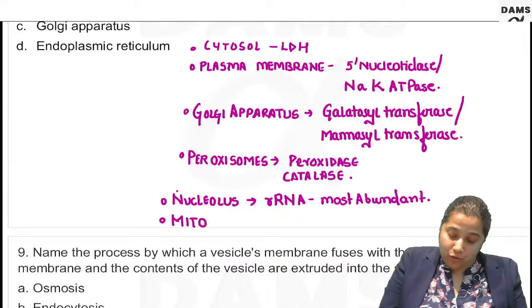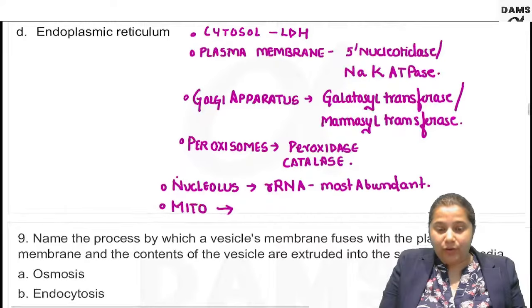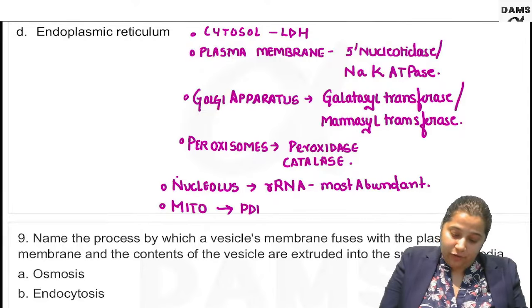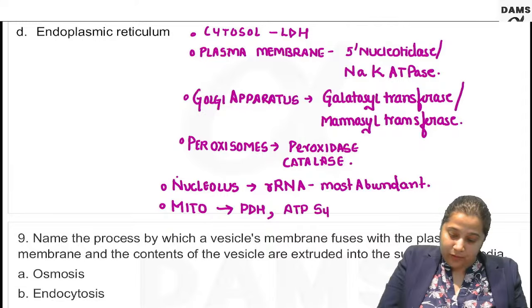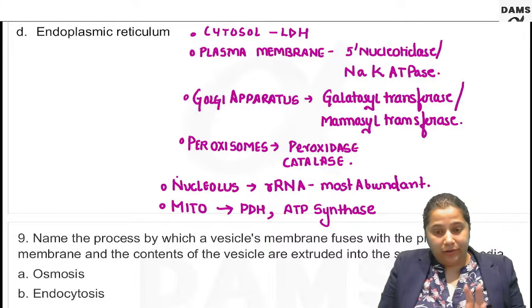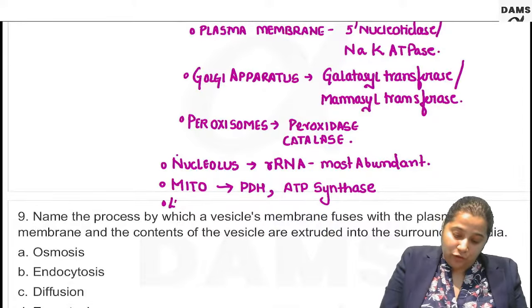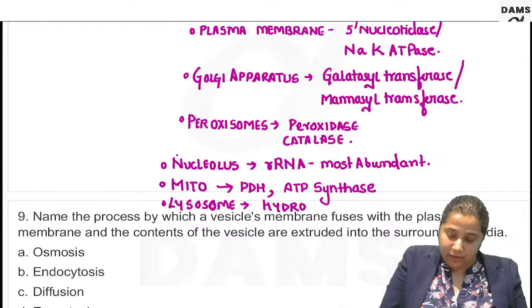For mitochondria, the powerhouse of the cell, there is an enzyme pyruvate dehydrogenase or ATP synthase. These are present only and only in mitochondria. For lysosome, the markers are various hydrolases. You have a long list of hydrolases.